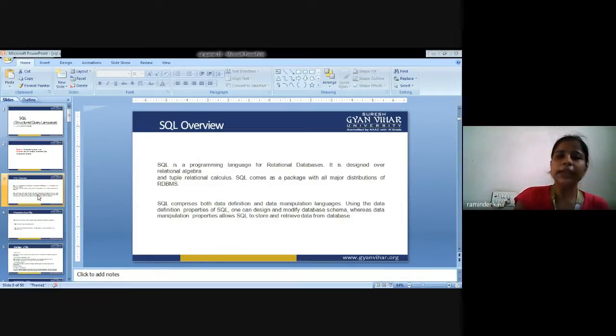So using the data definition properties of SQL, one can design and modify the database schema, whereas the data manipulation properties allow SQL to store the data and retrieve the data from the database.